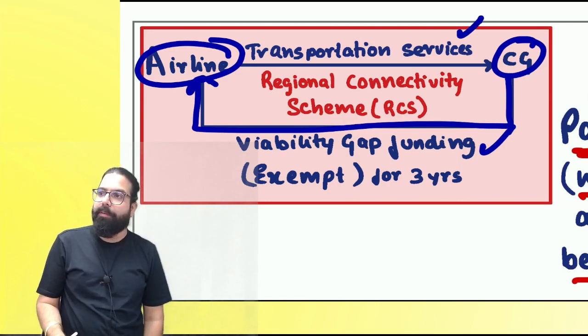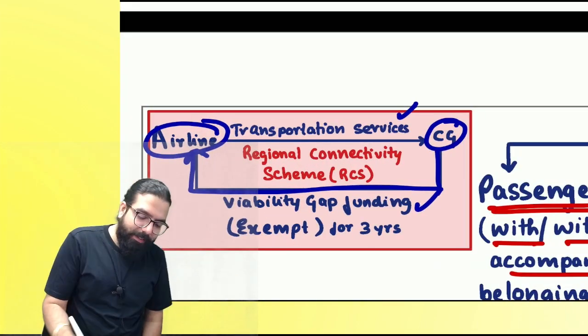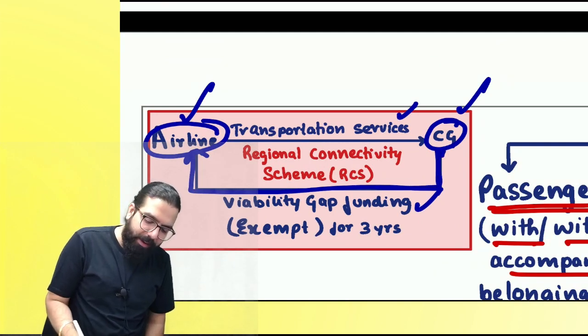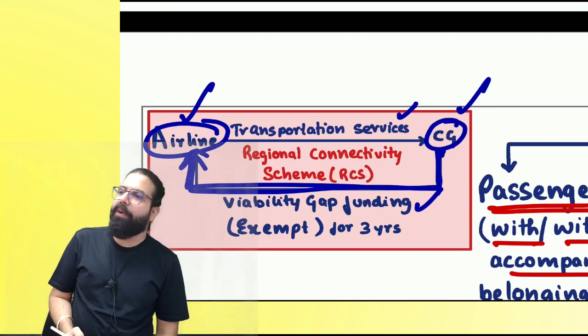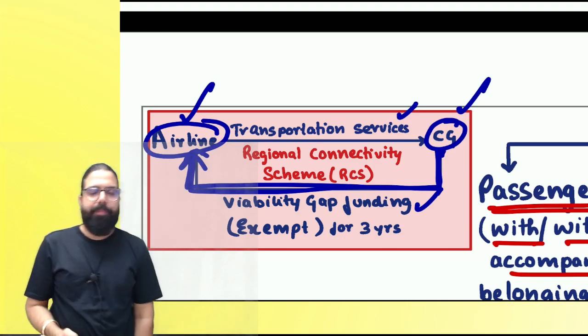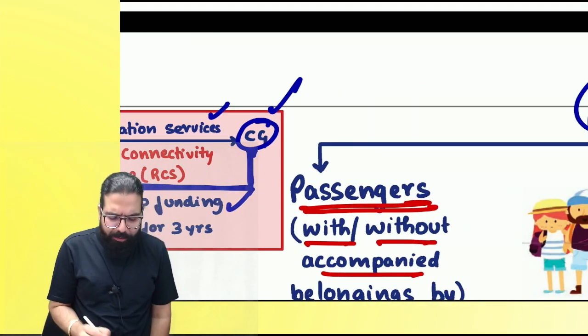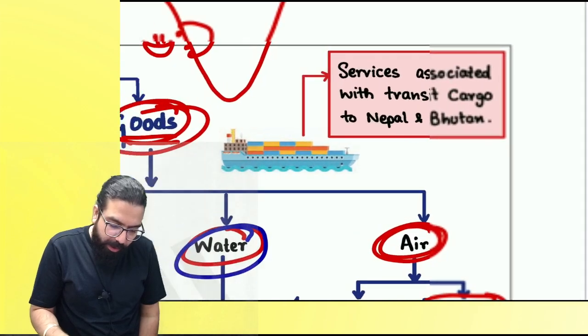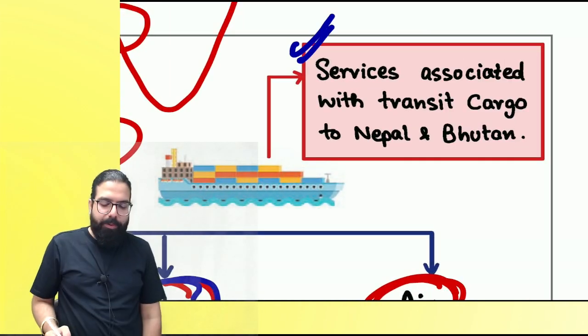Are we clear, everyone? Can we go ahead, everyone? Now, when airlines are giving services to the government and the government is giving in return what, everyone? Viability gap funding, it shall be exempted. But it is only for the first 3 years. Now, here there was a point which had come.